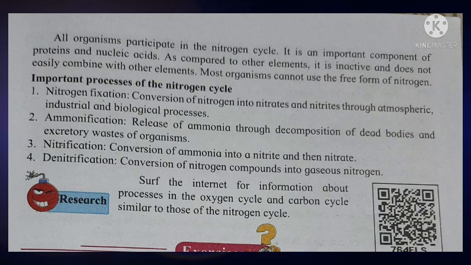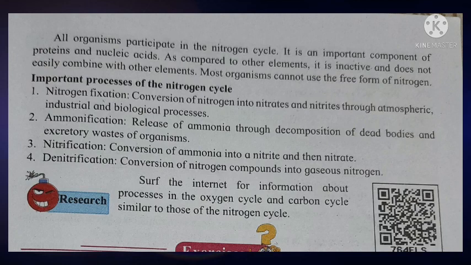Okay students, this is about the nitrogen cycle. Like the carbon cycle and oxygen cycle, the nitrogen cycle is also one of the important cycles present in our environment, because nitrogen is a main energy source for the plant, and this nitrogen is present in the environment, and the exchange of nitrogen material takes place between biotic and abiotic factors.